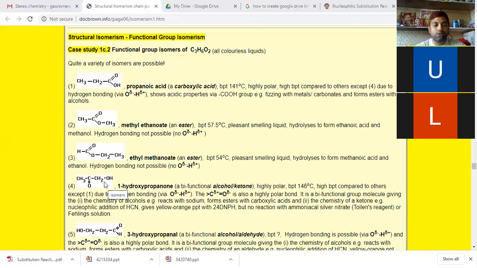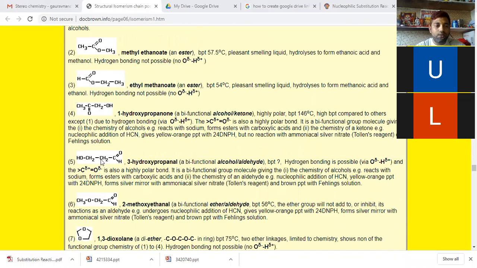Same molecular formula, but because of the different connection of atoms, it gives different functional groups. Here we have carboxylic acid. Here we have ester. Here again we have ester. Here we have ketone. Alcohol and ketone both. Okay. Now the fifth one, 3-hydroxypropanal, alcohol and aldehyde, a bifunctional compound.